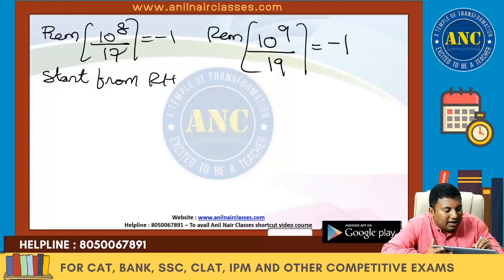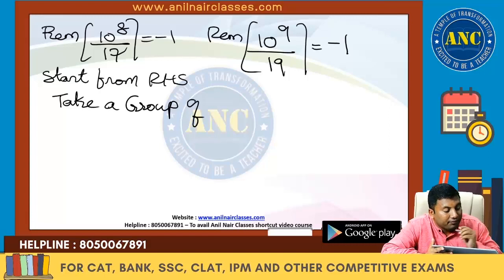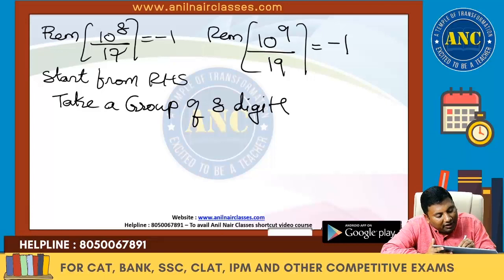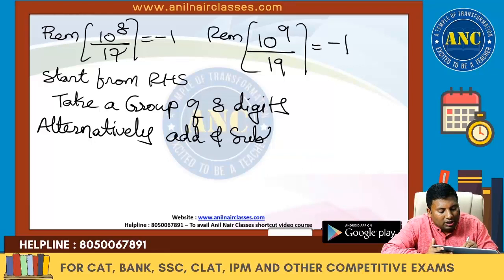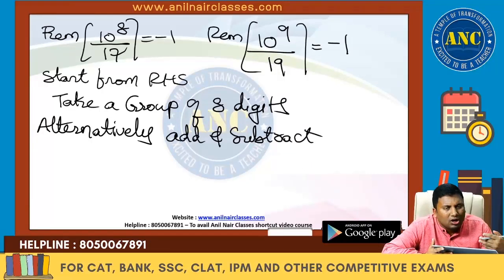Take a group of 8 digits. Alternatively add and subtract. We have taken enough examples to illustrate that.